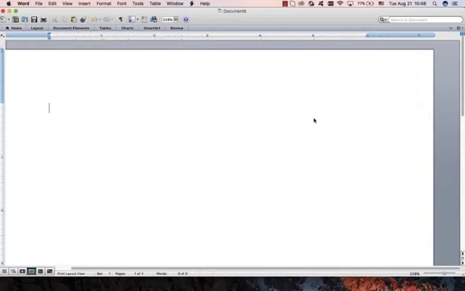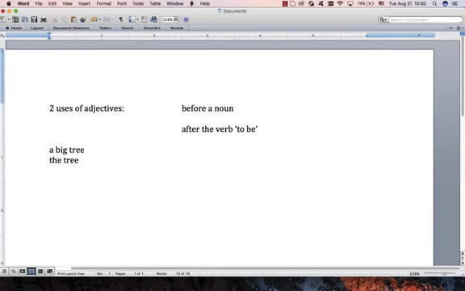Okay, let's talk about adjectives. It's not very common that the answer is an adjective, but it does happen. And remember, every single mark counts. So you want to recognize them when they come up. Now, the grammar rules are that there are two basic uses for adjectives. One is before a noun, and the other is after the verb to be. So, for example, let's just do an easy example. You can say a big tree, or you can say the tree is big. And that's all you really need to know.